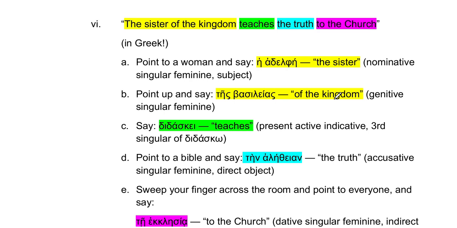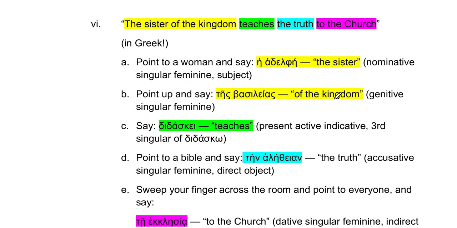So the word for brother is adelphos. Everyone familiar with the city Philadelphia? We know it as the city of brotherly love. Philos means love, and adelphos means brother. Philadelphia is the city of brotherly love. And the word for sister, adelphe, is just the feminine version of adelphos. So, hey adelphe means the sister, and it's in the nominative. Okay, everyone point upwards and say, tes basileias.